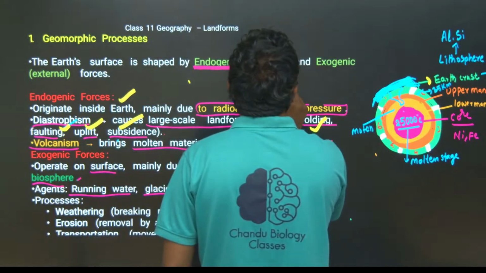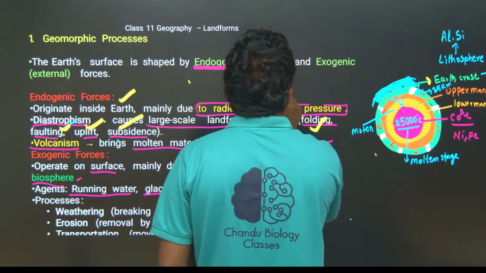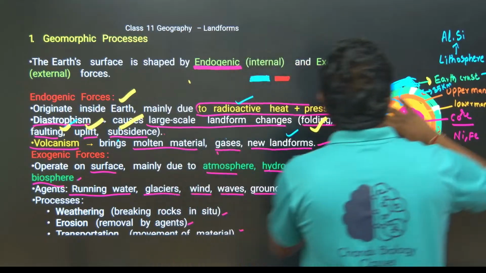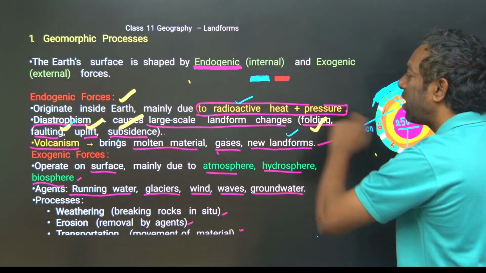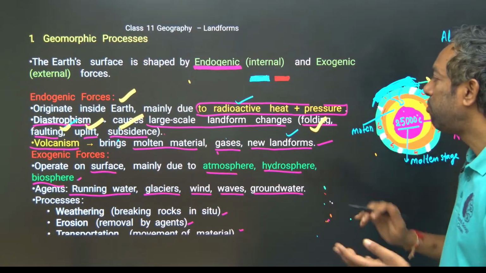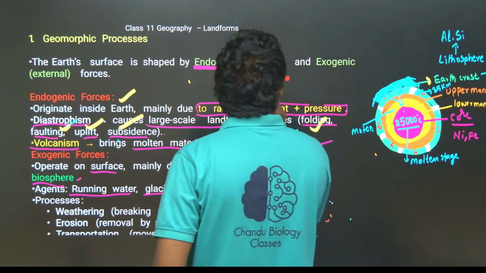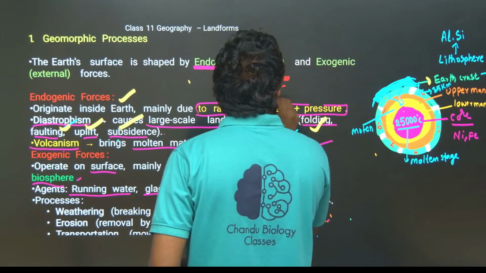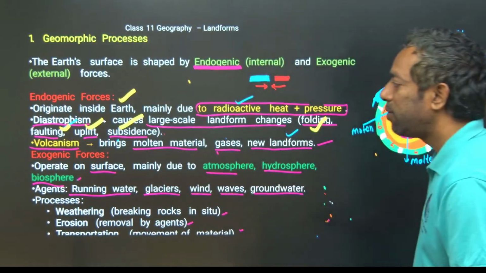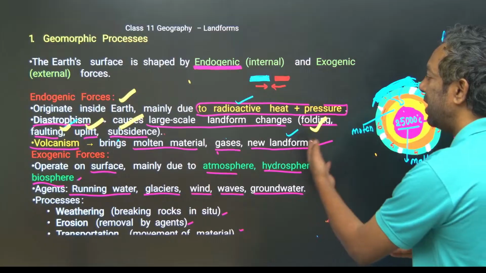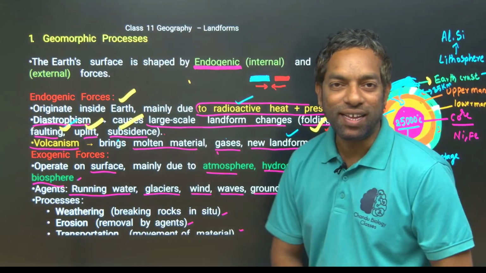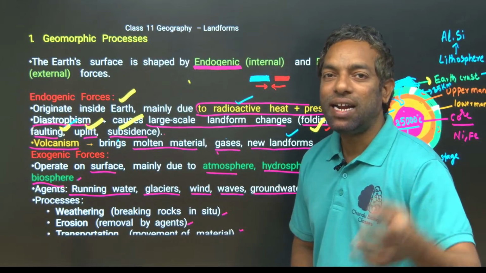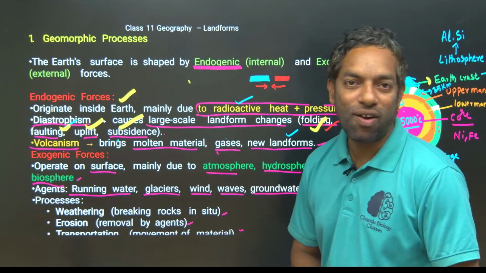This is another plate of the earth crust. These plates, by the forces, by the radioactive heat and pressure, if these plates come together, that is folding. Himalayas are developed by the process of folding.